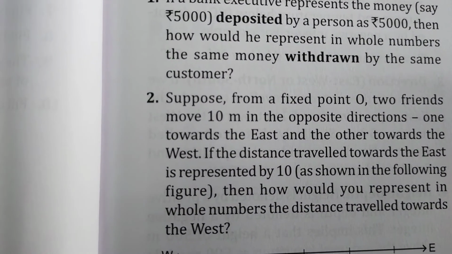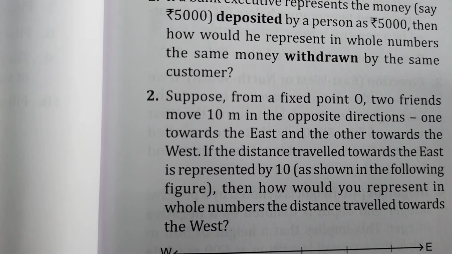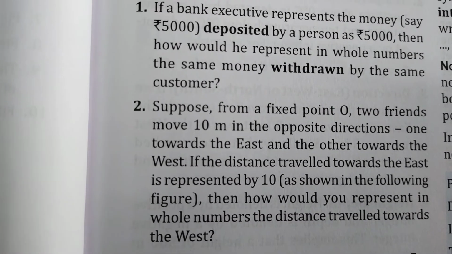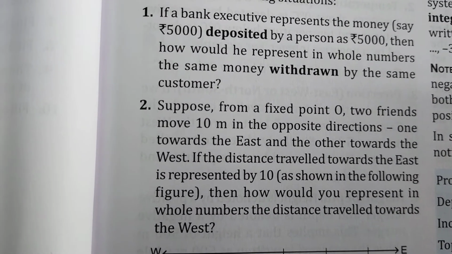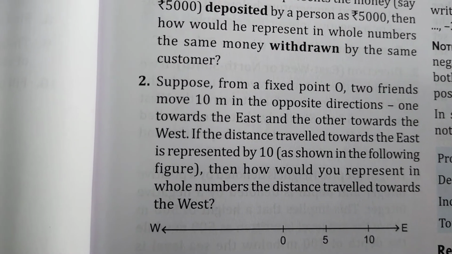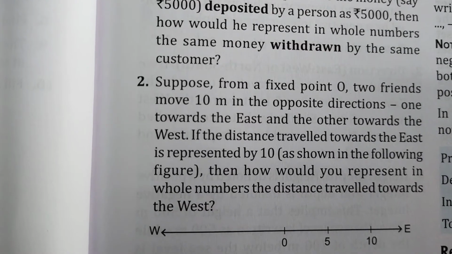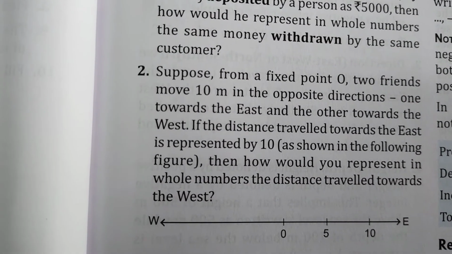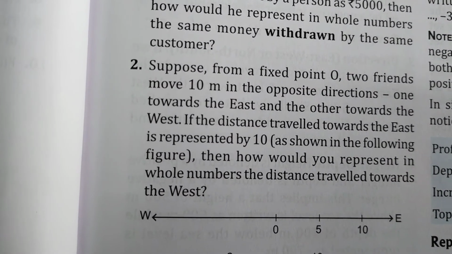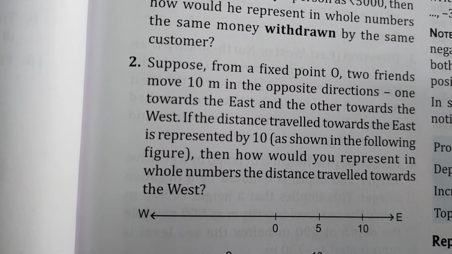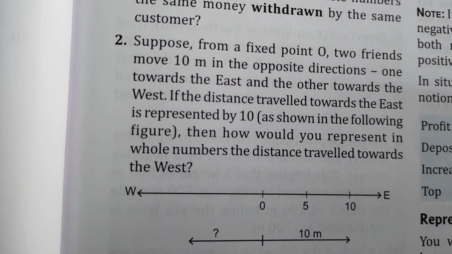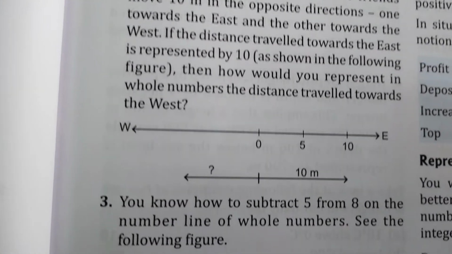Suppose from a fixed point O, two friends move 10 meters in opposite directions, one towards the east, one towards the west. If the distance travelled towards the east is represented by 10 as shown in the figure, then how would you represent in whole numbers the distance travelled towards the west? So then the question arises.